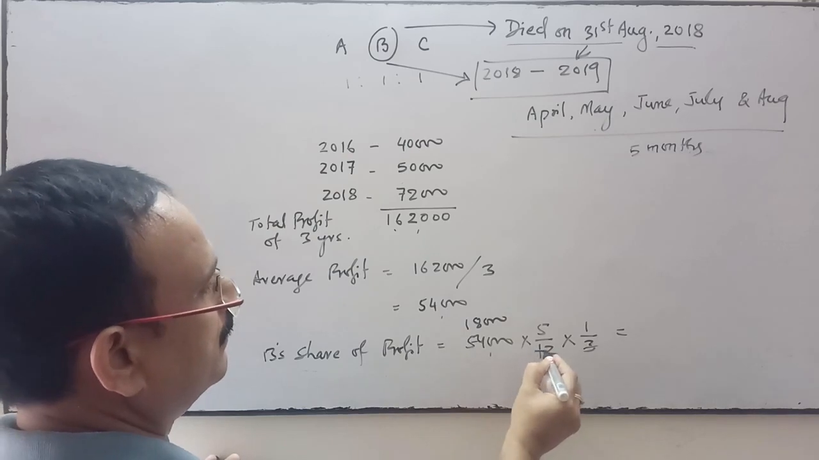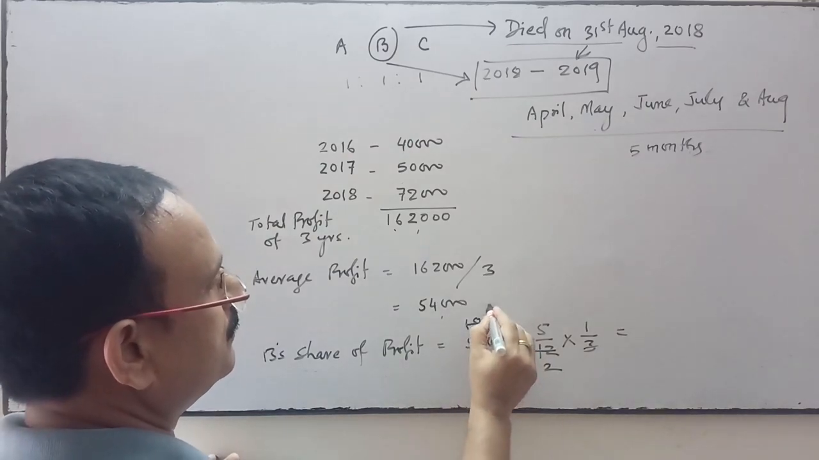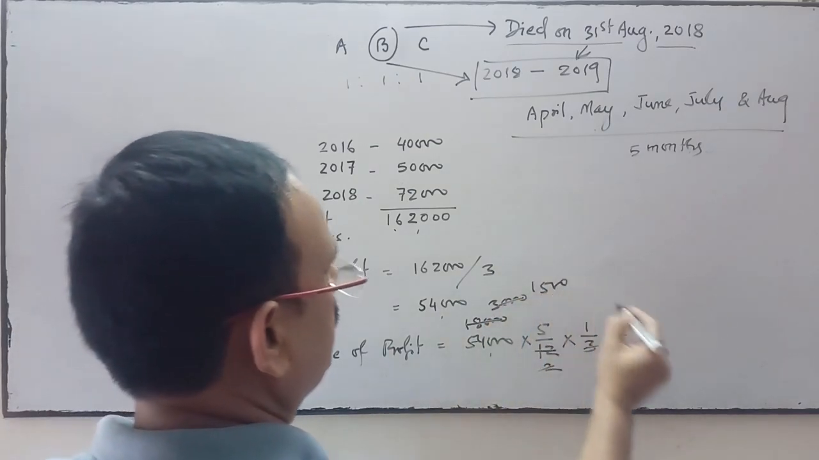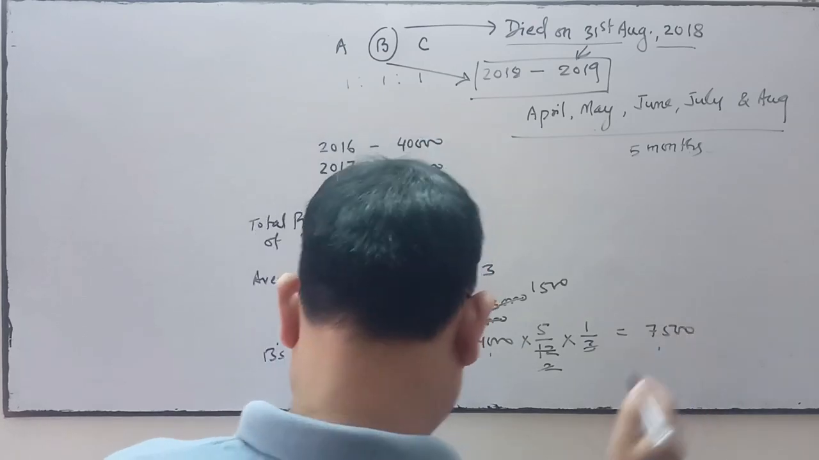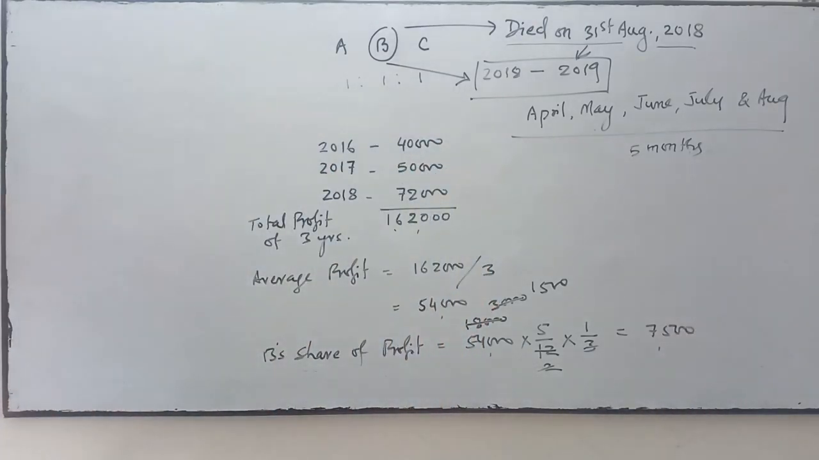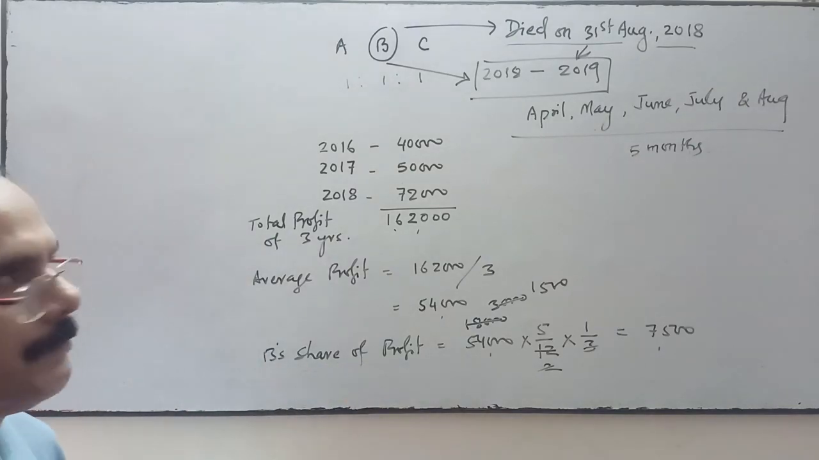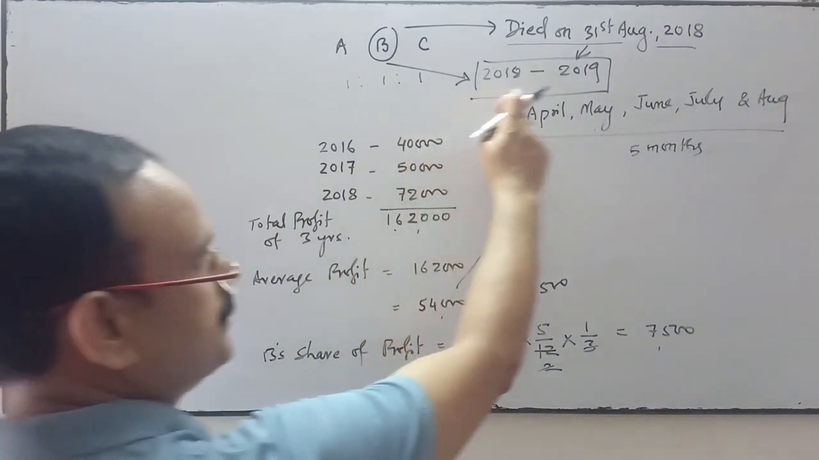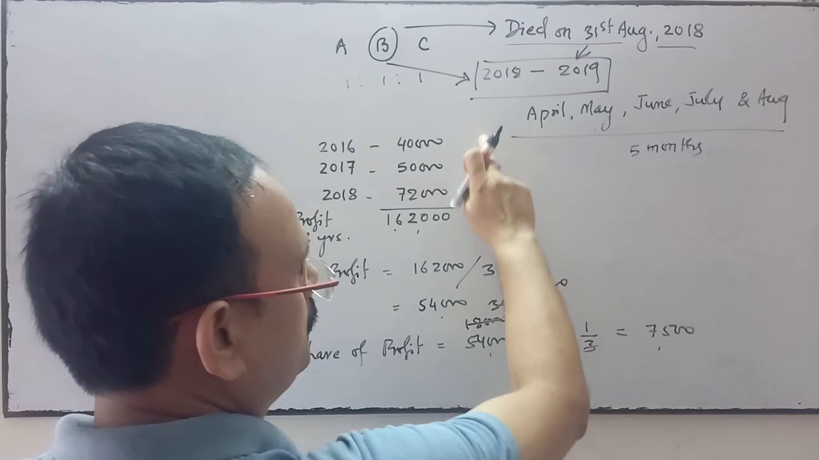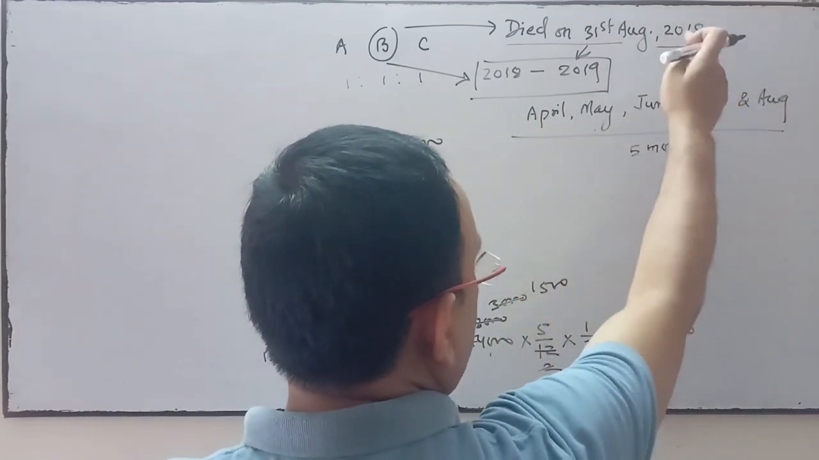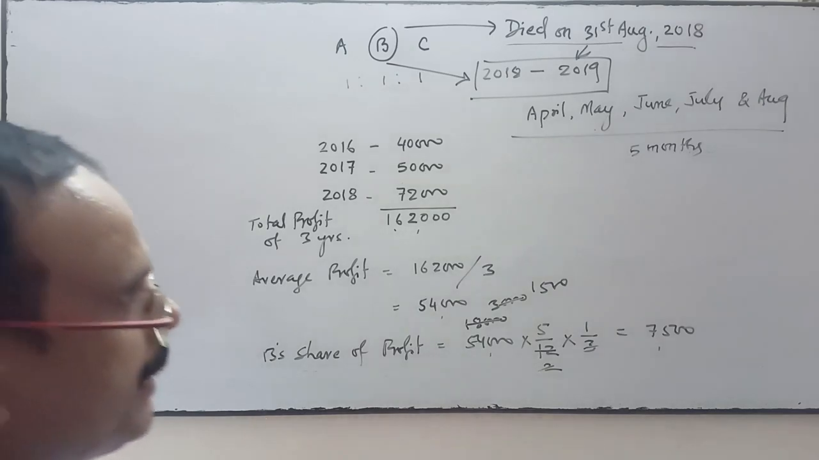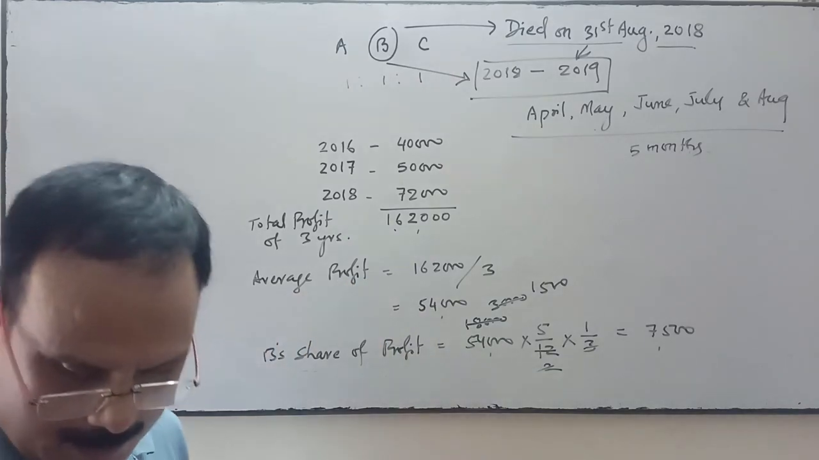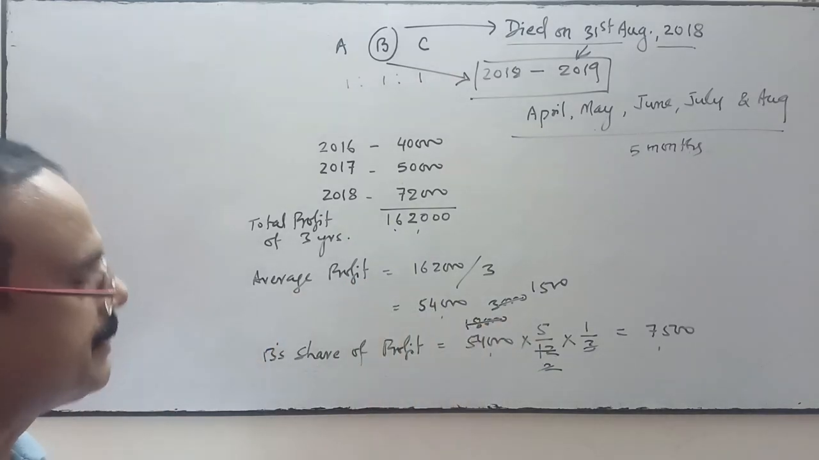So 18,000, 6 twos, 3,000, 1,500. It means it's 7,500. 7,500 is B's share of profit from April to August, 5 months of this financial year, because B served the firm from April and died on 31st August. So B has a right to get the profit between April to August. So this is the profit calculation, B's share of profit.